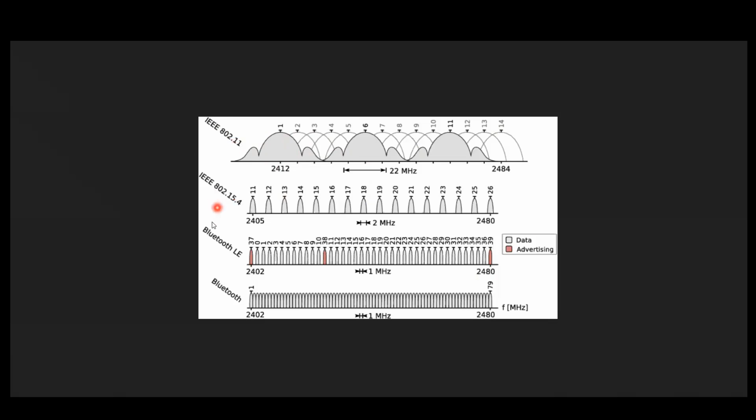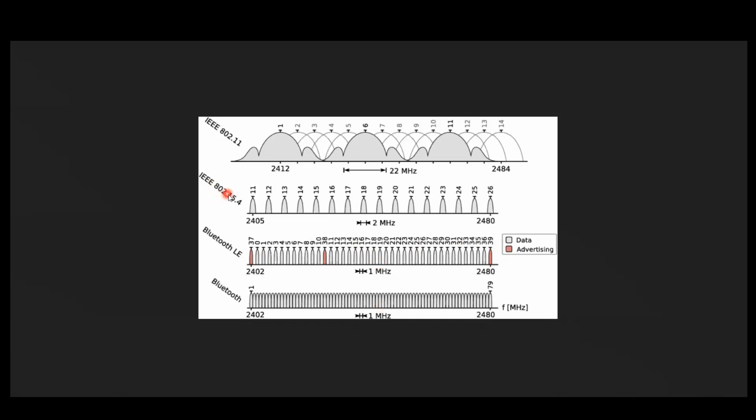But when I come to Bluetooth, again the same thing, 2.4 gigahertz to 2.48 gigahertz. Here we have channels 1 to 79. There are 79 channels for Bluetooth, for lower versions. If I go for the higher version of Bluetooth, that is low energy, there are 40 channels. But here the bandwidth is 1 megahertz.